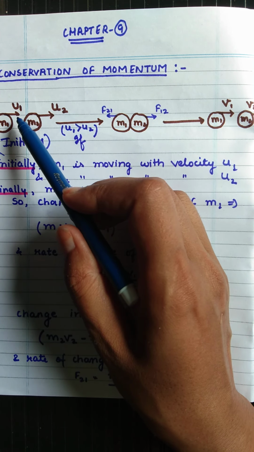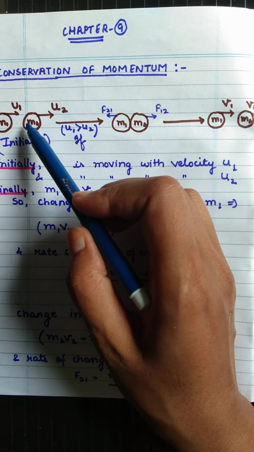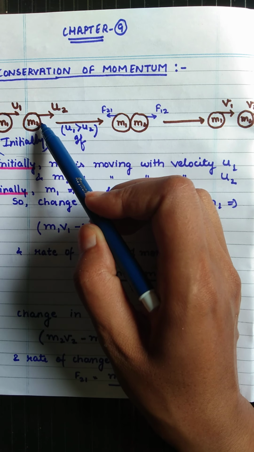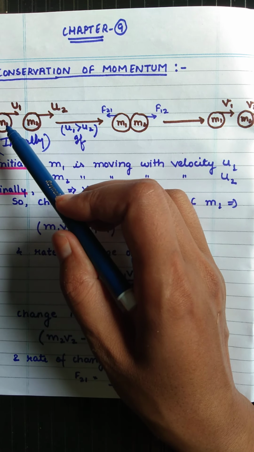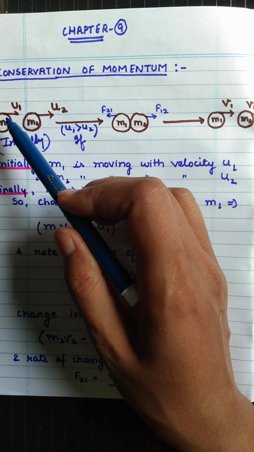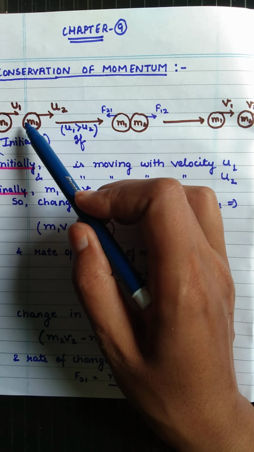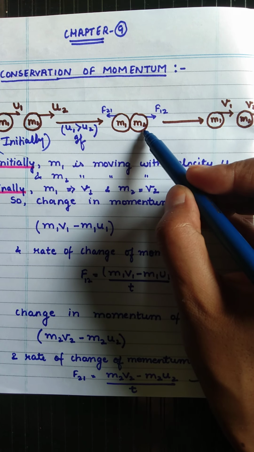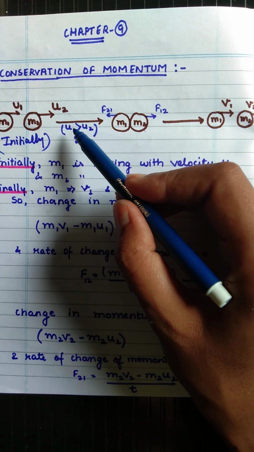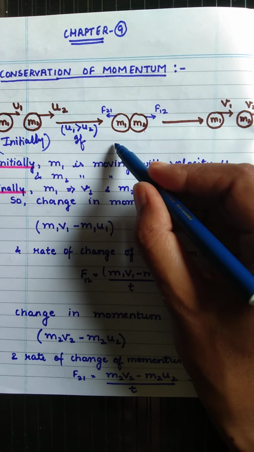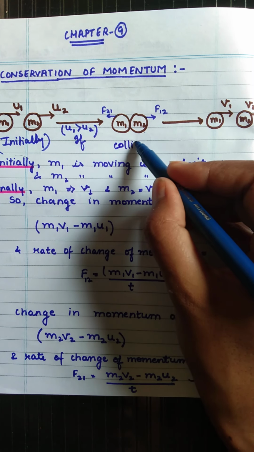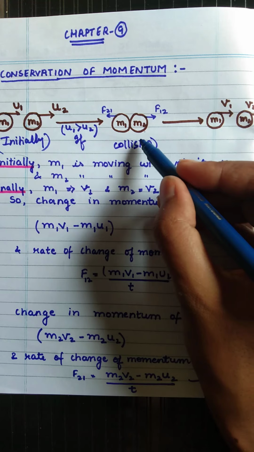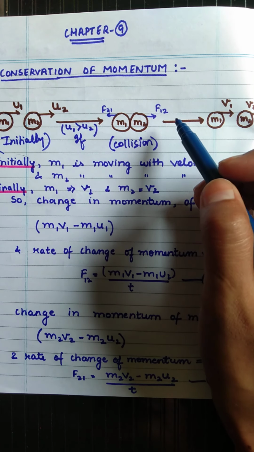what will happen, u1 will move faster and it will collide with m2. So mass m1, if u1 is greater, mass m1 will come and hit m2, and that is their collision. When u1 is greater than u2, then collision occurs. Okay, now the next thing is that